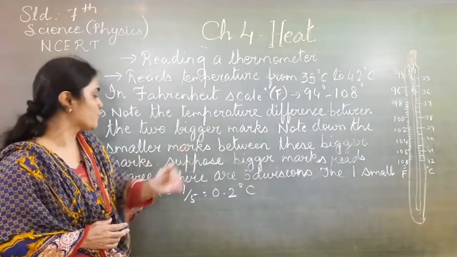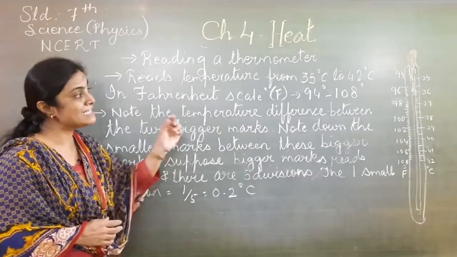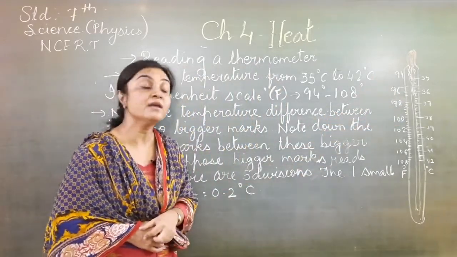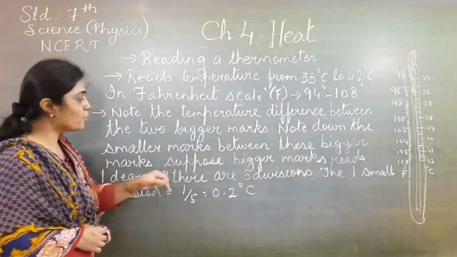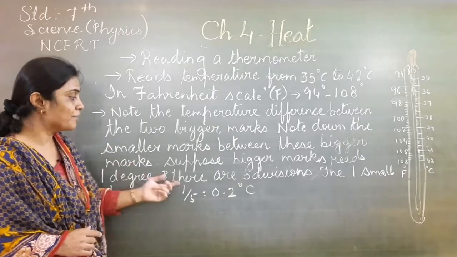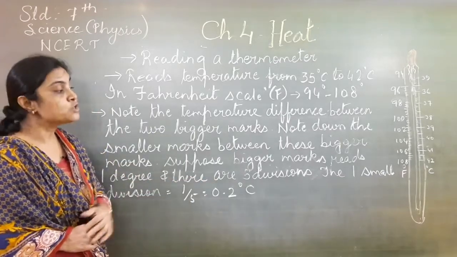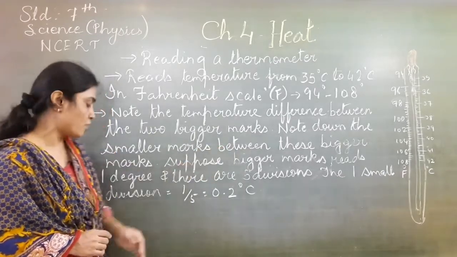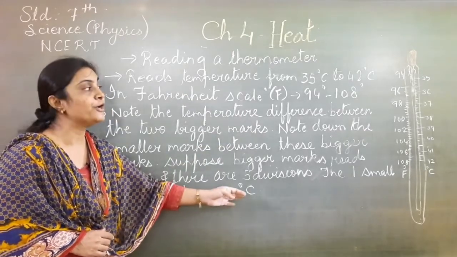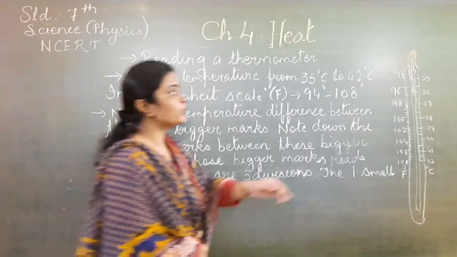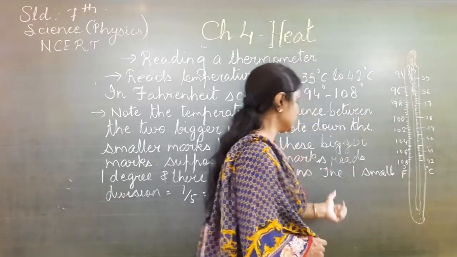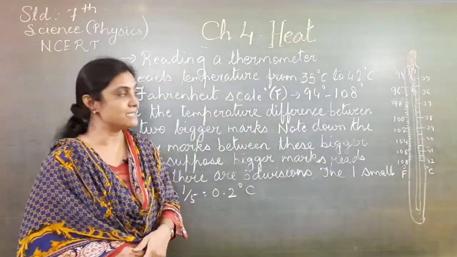Afterwards, we will note down the smaller markings between these two bigger marks. How many small markings are given there? Suppose the bigger mark reads 1 degree and there are 5 divisions in it. Then one small division will be 1 upon 5, which is equal to 0.2 degree Celsius. So here is 94, 96. Here one marking will be 0.2 degree.